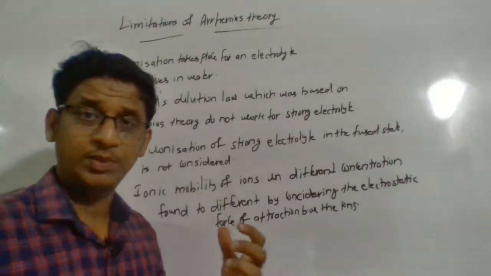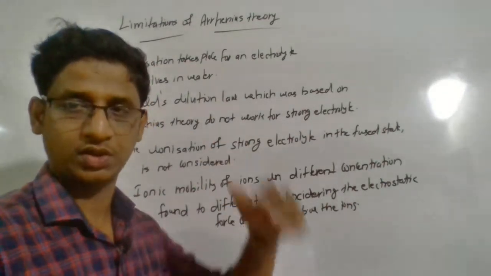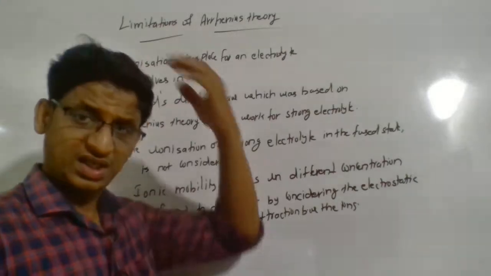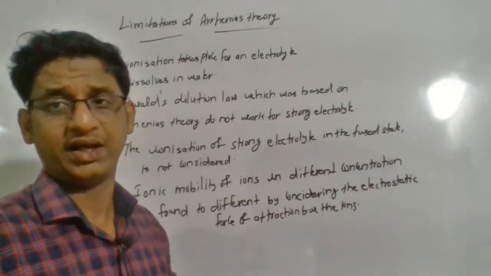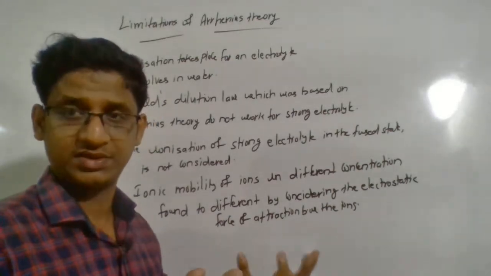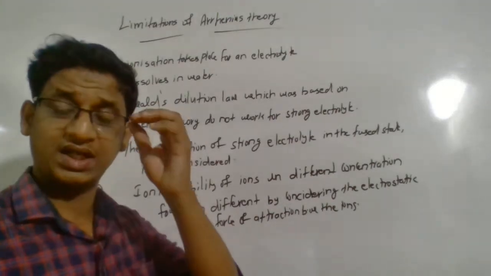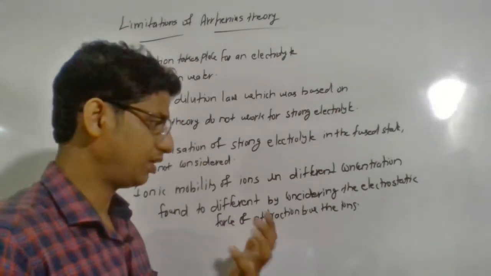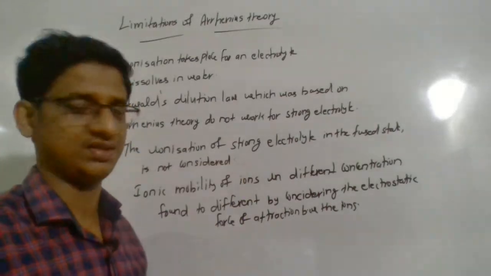So the ionic mobility is different at different concentration. We talk about 1 molar solution, we talk about 2 molar solution, and 1 molar solution at different dilution. I will say the number of ions may be the same, but at different concentration it is found to be different. So why is this ionic mobility different in different concentration? That cannot be explained by Arrhenius theory.